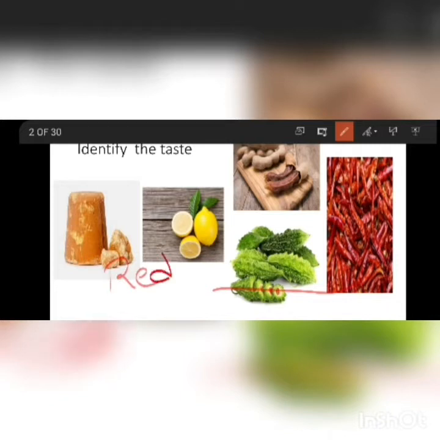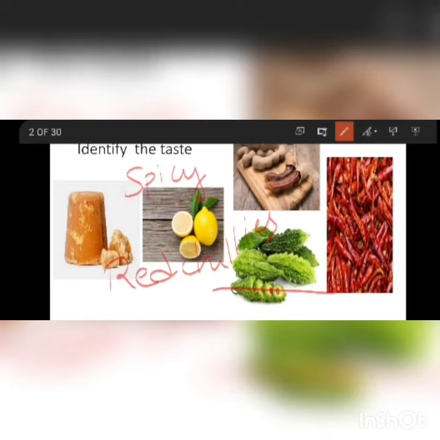What will be the taste of red chilies? Yes, the taste of red chilies will be spicy. So these are the different food items we have, and their tastes are different.